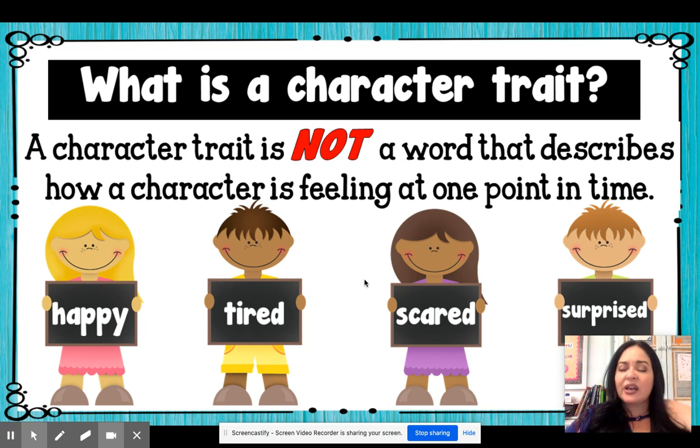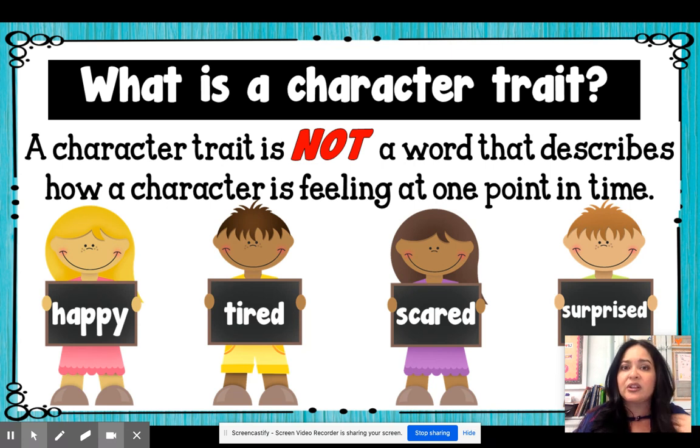Now, we can't confuse character traits with a feeling. I might have a character that's afraid. Maybe she's afraid of getting on a roller coaster, but she's afraid only for like 2 minutes. That's not part of her real personality. Afraid would be a feeling she's feeling temporarily. A character trait is a word that describes a character, and that character's always that way.